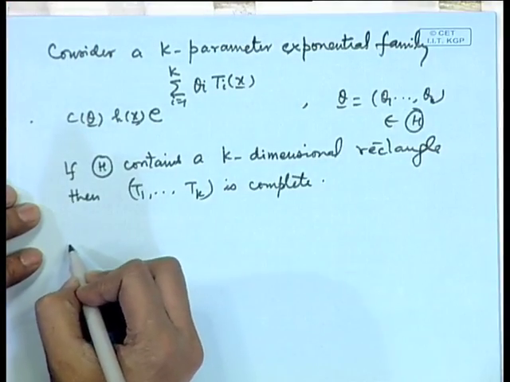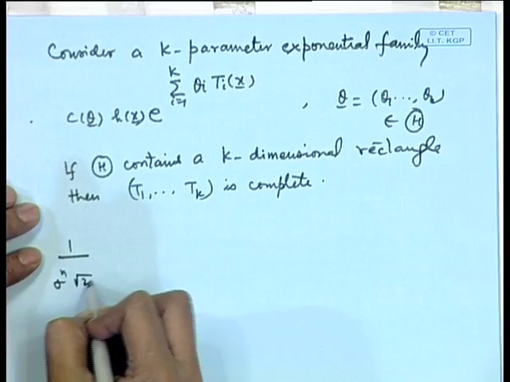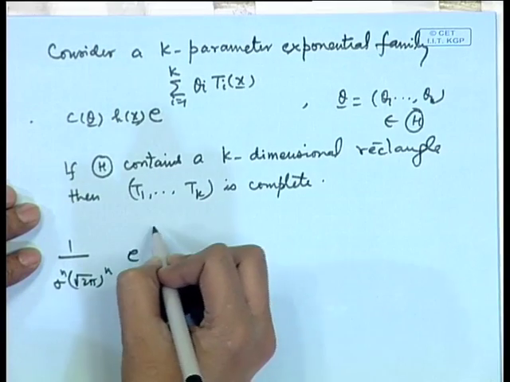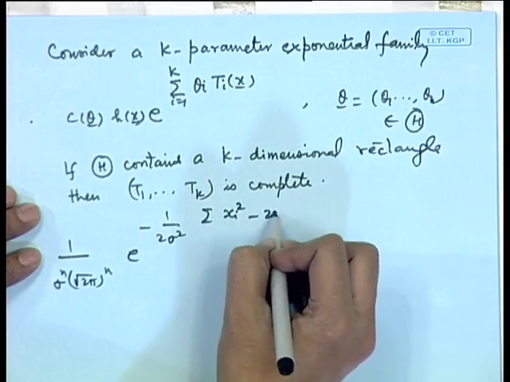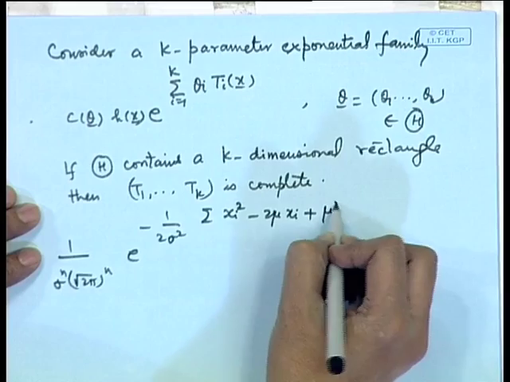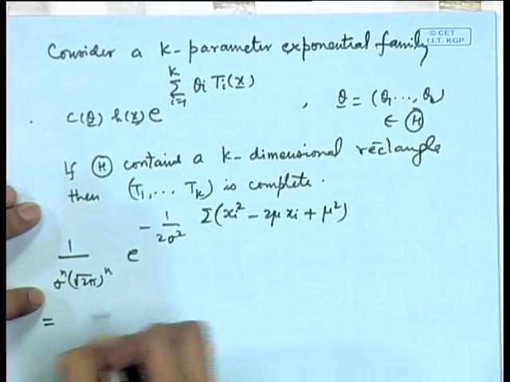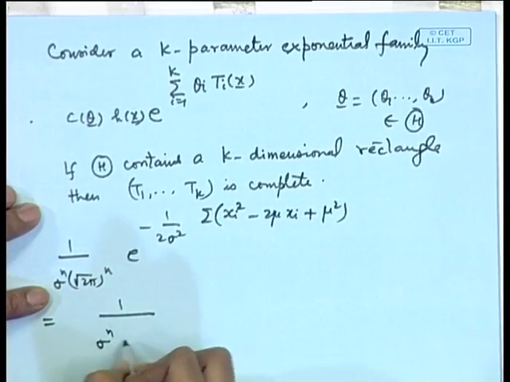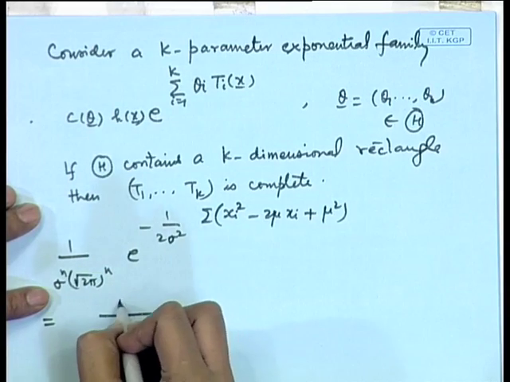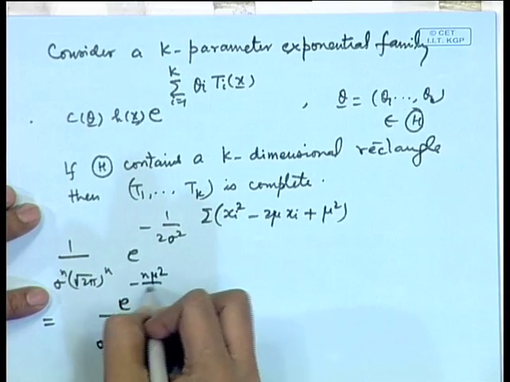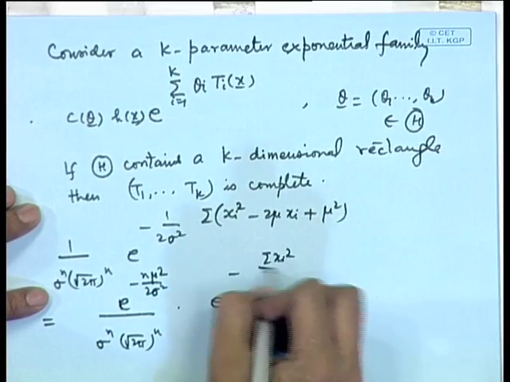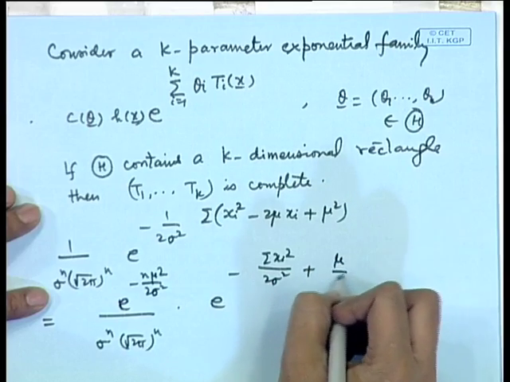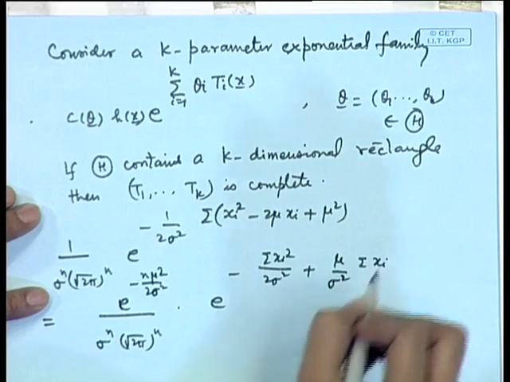This can be written in the following fashion: 1 by sigma to the power n root 2 pi to the power n, e to the power minus 1 by 2 sigma square, sigma xi square minus 2 mu xi plus mu square. Now, this we write as 1 by sigma to the power n root 2 pi to the power n, e to the power minus n mu square by 2 sigma square, e to the power minus sigma xi square by twice sigma square plus mu by sigma square sigma xi.